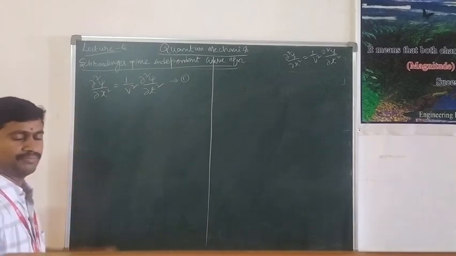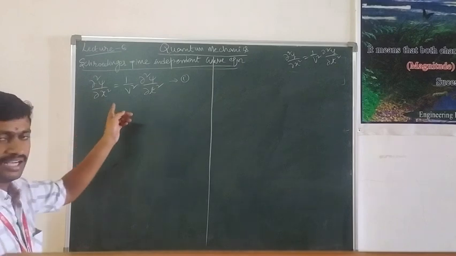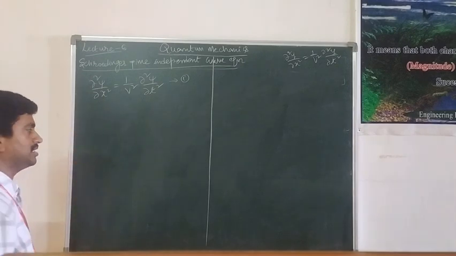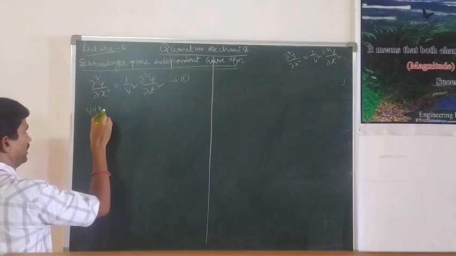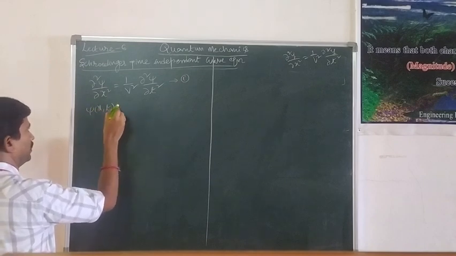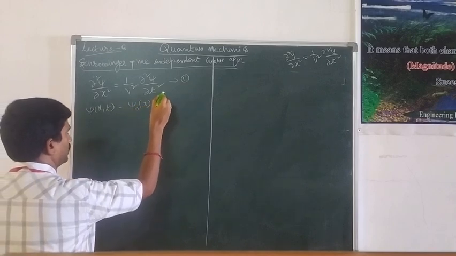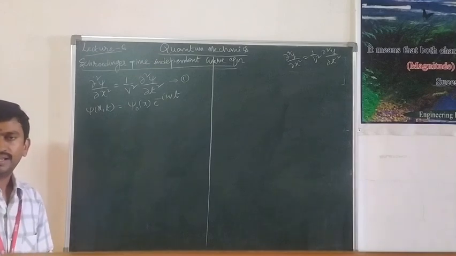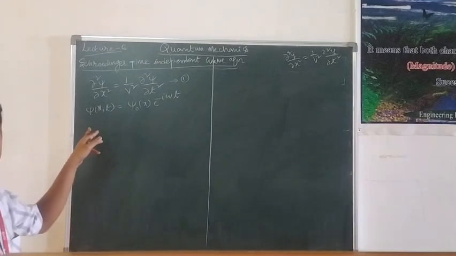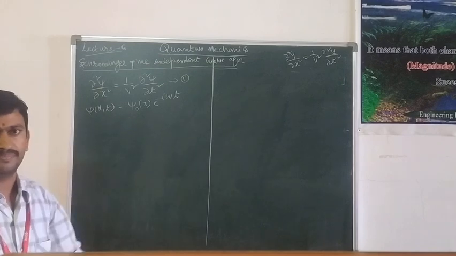If you observe carefully, this is a second order differential wave equation. The general solution of this equation is psi of x comma t is equal to psi naught of x into e power minus i omega t, where x indicates the wave is moving along the x direction and t indicates any instant of time.